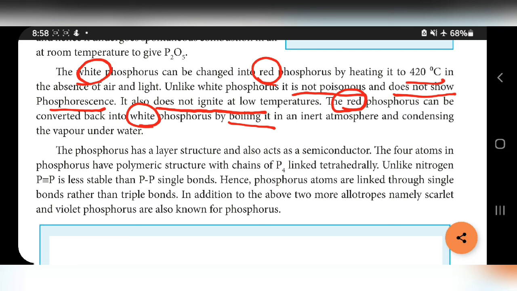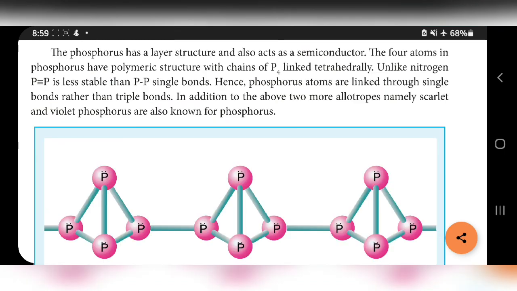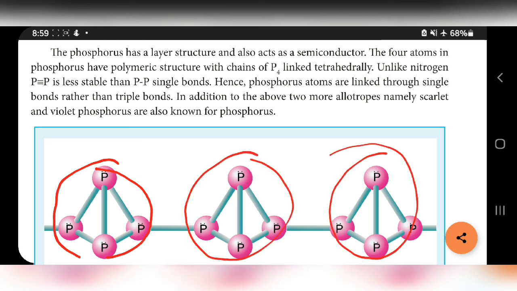The four atoms in phosphorus have a polymeric structure with a chain of P4 linked tetrahedrally. Unlike nitrogen, P triple bond P is less stable than P single bond P. Nitrogen, generally we can write N2.